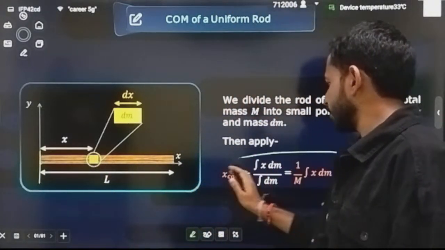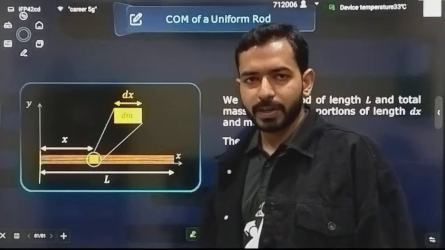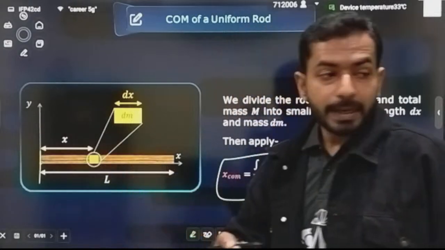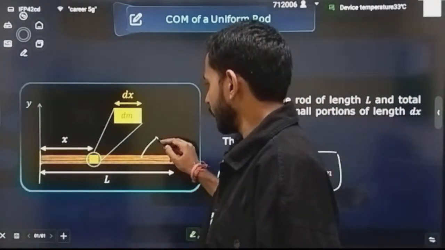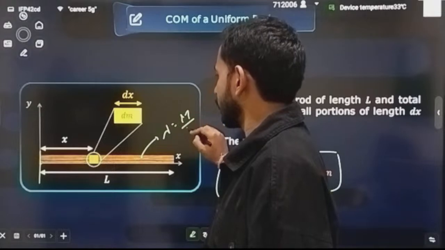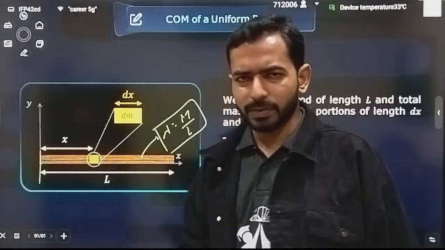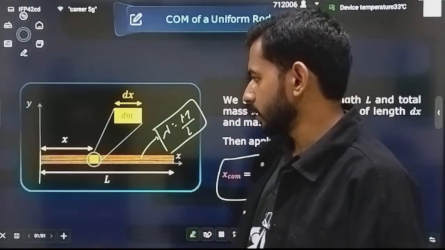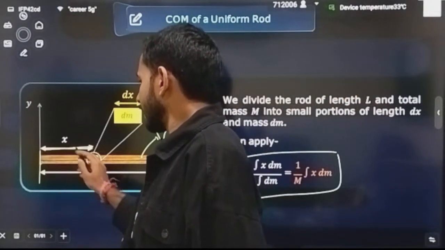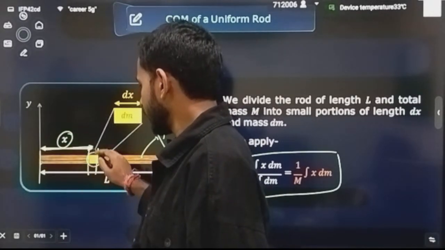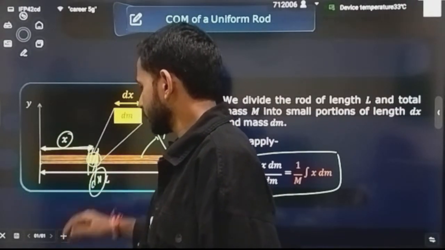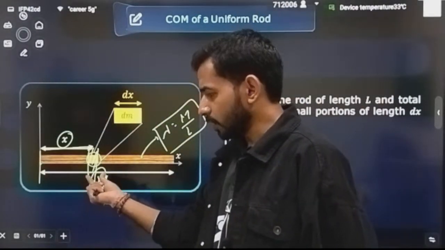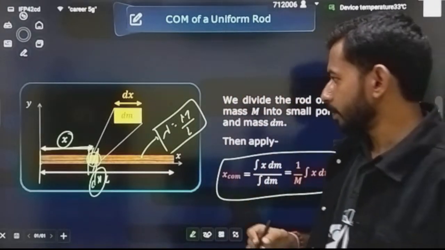So in the x direction, what is the formula of center of mass? Integration of x dm divided by m, correct? This is our formula. So see how we write. Before that, I think all of you would be knowing about lambda. Lambda is represented as mass per unit length. Without using lambda also we can do the derivations, but still you should know about it. Let's suppose somewhere this representation is there, so you need to understand. So what we will do, we will go at a distance x from the origin point and we will cut an element of thickness dx. We'll write the effect of this dx element, and then we will integrate it for the complete rod.